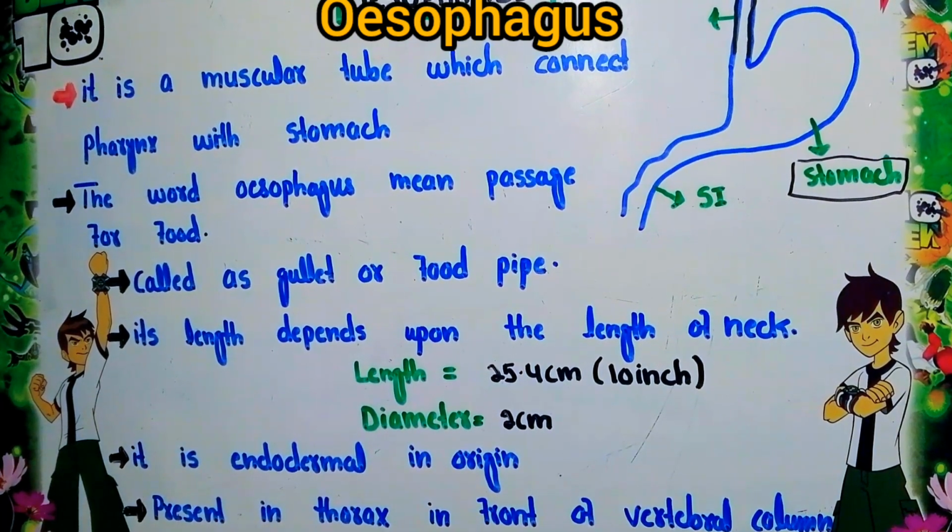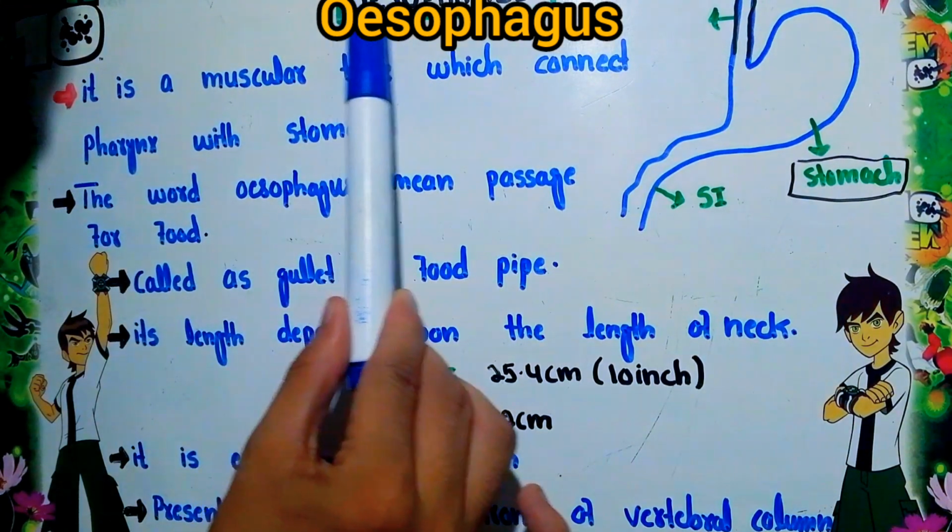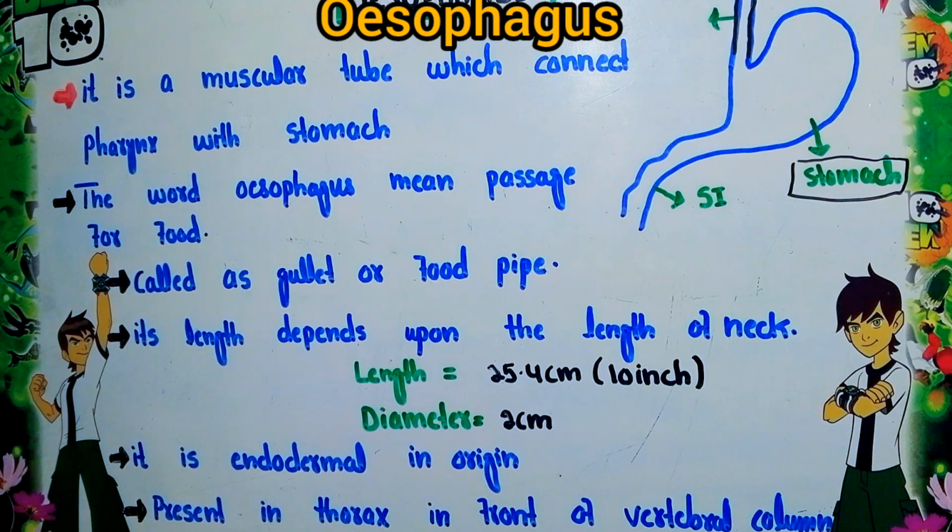Hi guys, in this video lecture we will discuss one of the important parts of the digestive system, that is the esophagus. As we ingest food substances into the mouth, chemical and mechanical digestion of these food substances starts in the mouth. From the mouth, the food passes through the pharynx and enters a muscular tube.